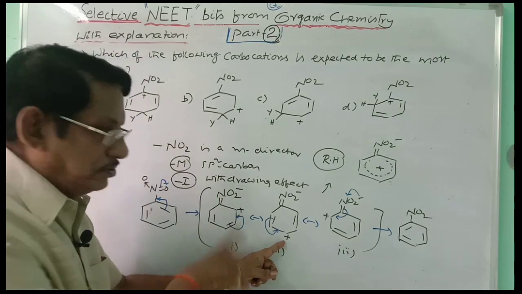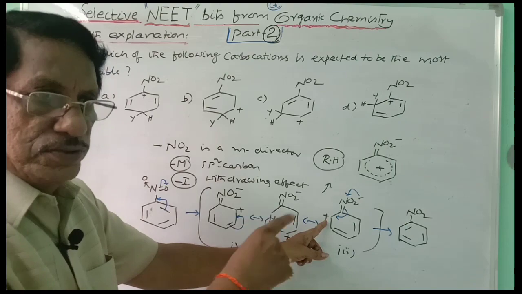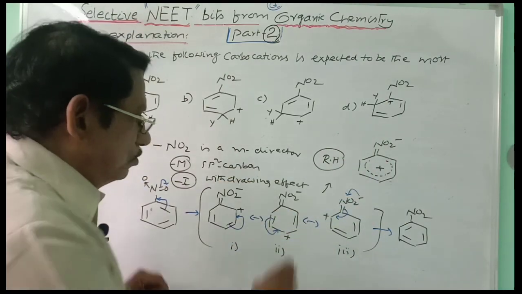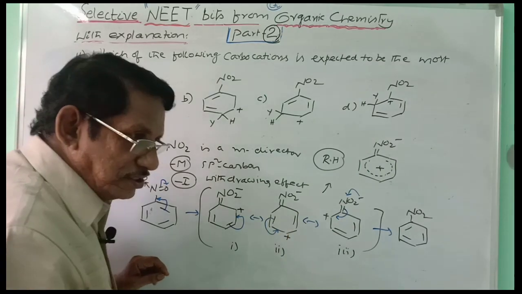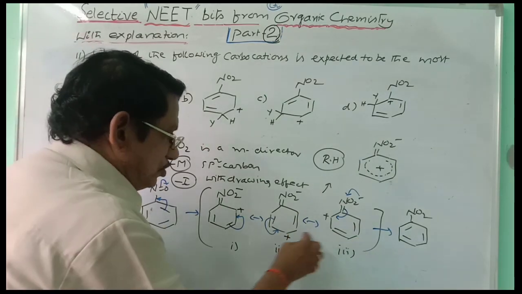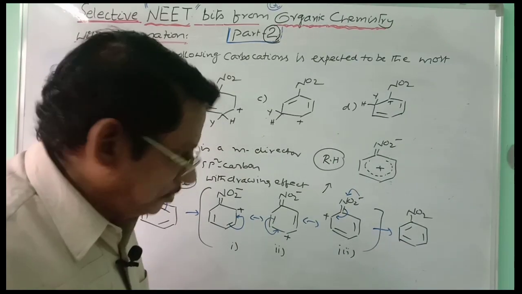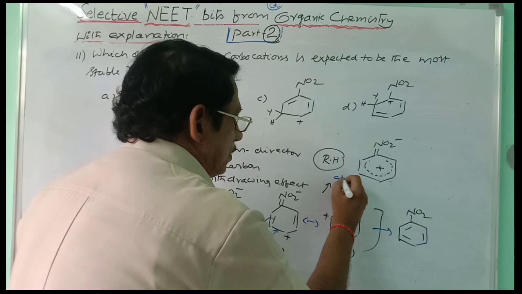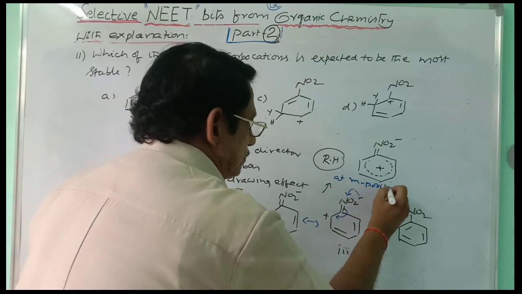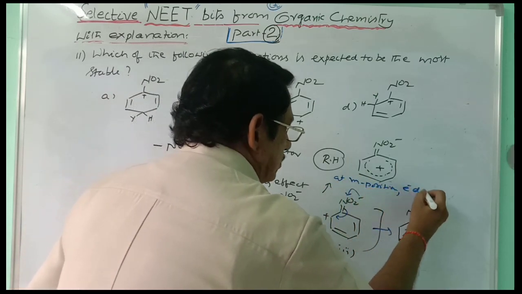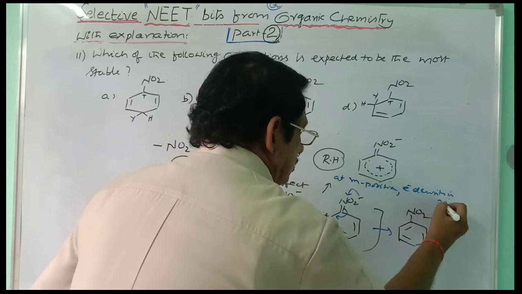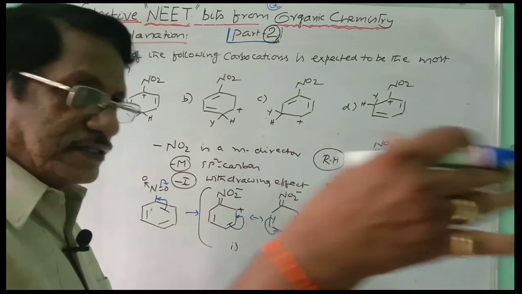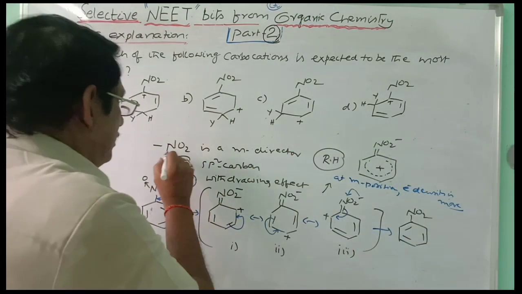At the para position, positive charge is developed. At the ortho position, positive charge is developed. And so, in this delocalization of positive charge, it is more at the ortho and para positions. That means, relatively, at the meta position, the electron density is more. So the electrophile attacks the carbon where the electron density is more, and that is why it is meta-directing.